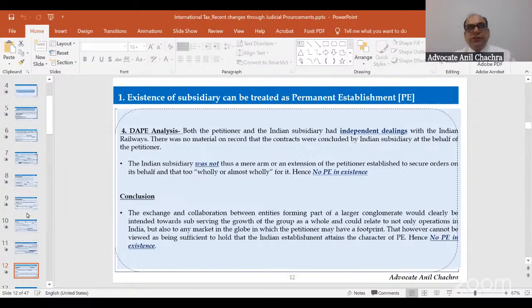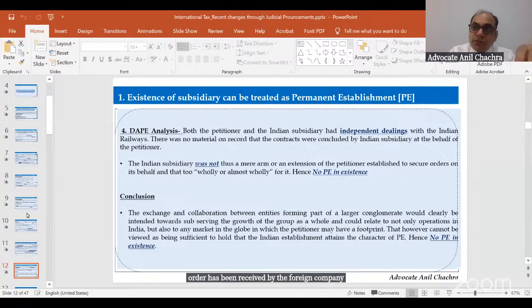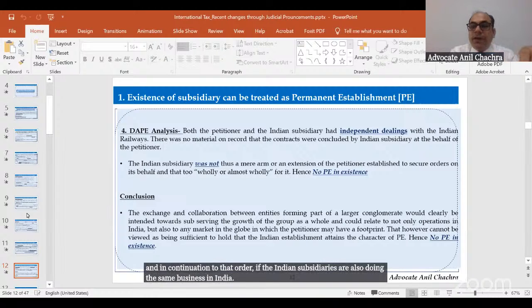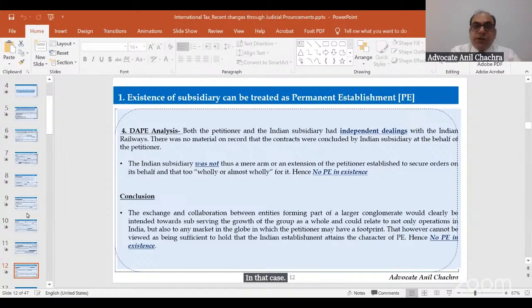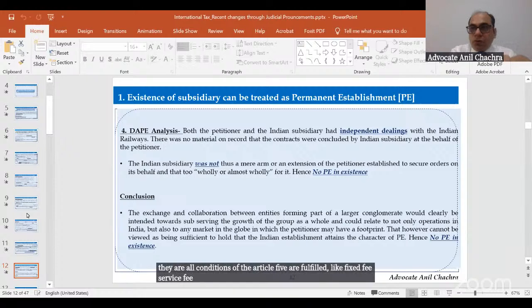So the conclusion of the judgment was that if I am doing a joint business act, like in India many corporates or many Indian subsidiaries who are working for the foreign company, if they are doing joint business activities, like if some order has been received by the foreign company, and in continuation to that order, the Indian subsidiary is also doing the same business in India, in that case the PE would get created, provided all conditions of Article 5 are fulfilled, like fixed PE, service PE, or the dependent agent PE.